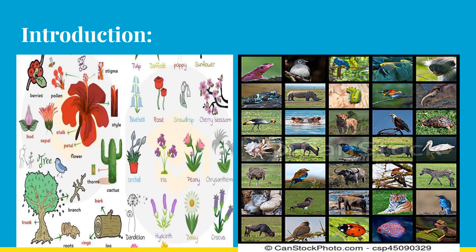So this is the introduction chart where you can see two parts. One side you have the plant kingdom or the plants, and the other side it is the animal kingdom. So seeing this picture, we know that each and every organism has its own capability to produce its own young ones.